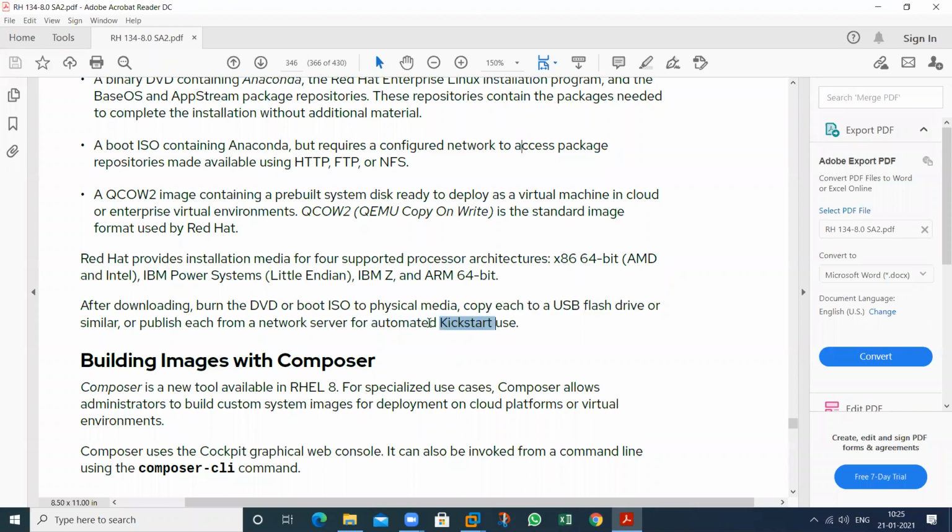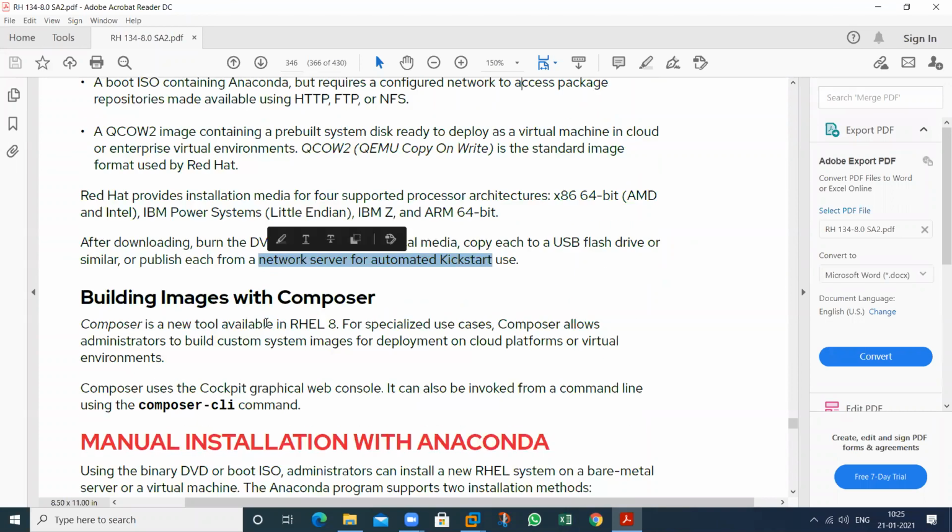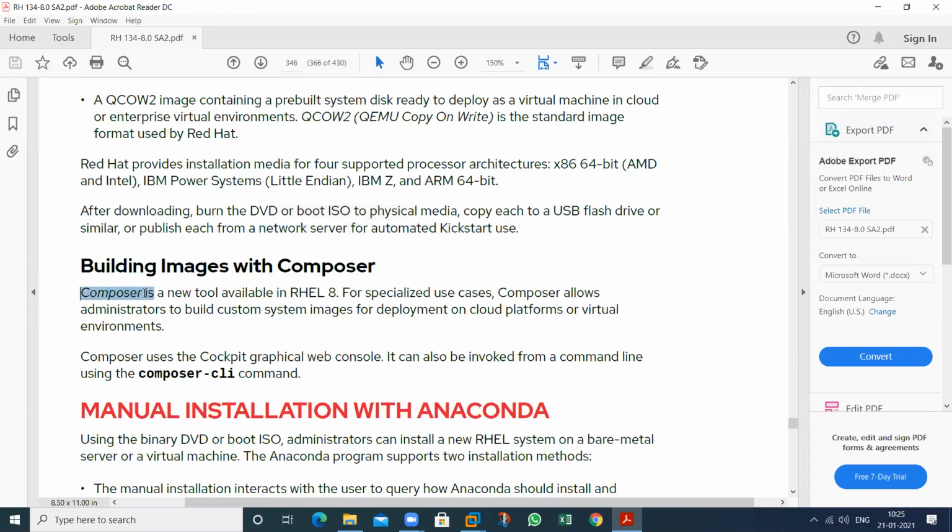So Kickstart, by using the Kickstart, we can install the OS by using the network. So we should have to create the PXE server. So by using the PXE server, we can install the operating system by using the network. And this is the Composer. If we want to create the image,